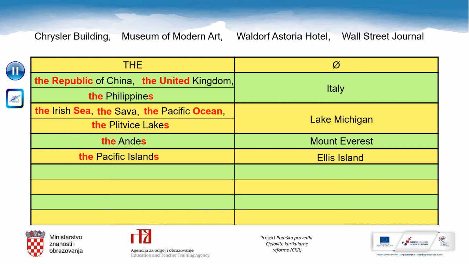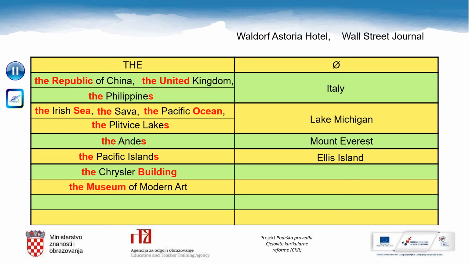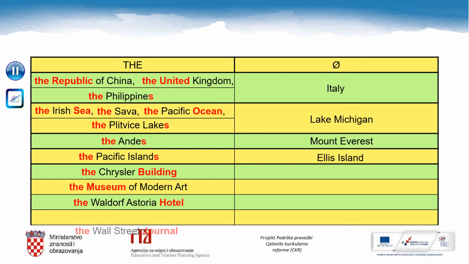Let's check. We say the Chrysler Building because it is a very famous building. We also say the Museum of Modern Art because it is a very famous museum. We also say the Waldorf Astoria Hotel because it is a very famous hotel. And we also say the Wall Street Journal because it is a very famous newspaper.